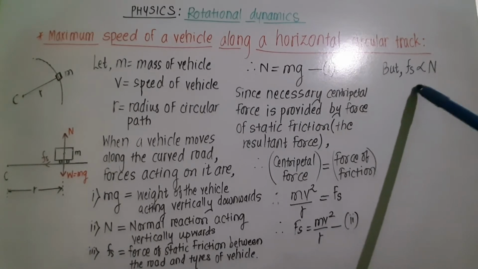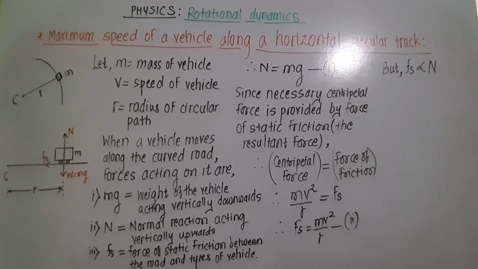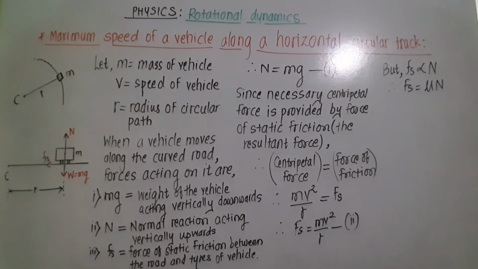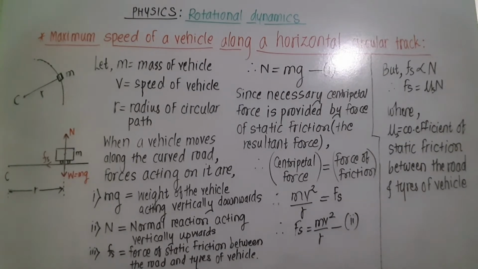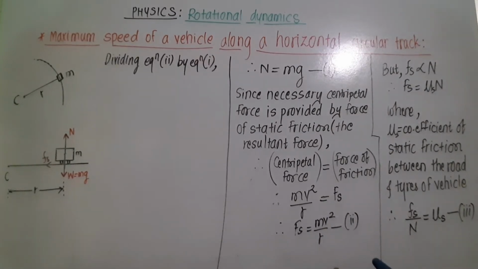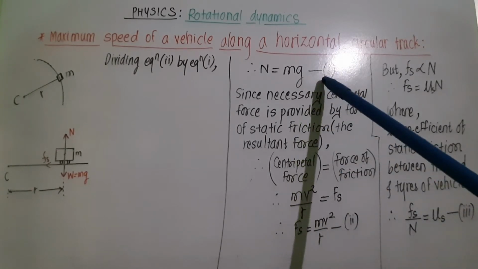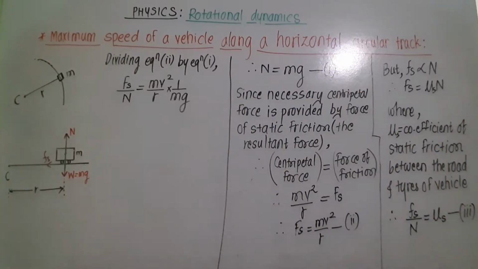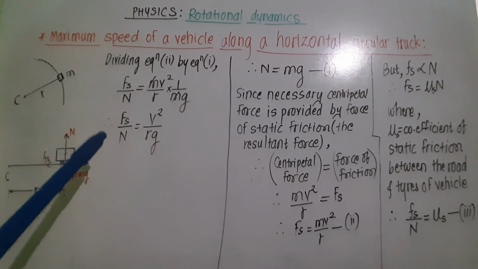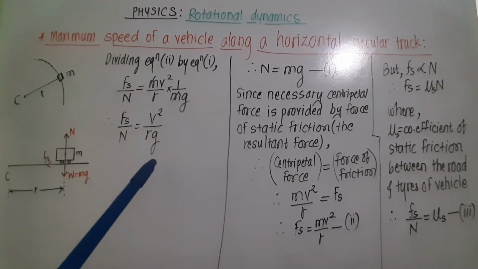But we know that force due to static friction is directly proportional to normal reaction, and the constant of proportionality is mu s, the coefficient of static friction. Rearranging for mu s, we get mu s is equal to Fs upon N, or Fs upon N is equal to mu s. Let this be equation 3. Now dividing equation 2 by equation 1, we get Fs upon N is equal to v square upon r g.